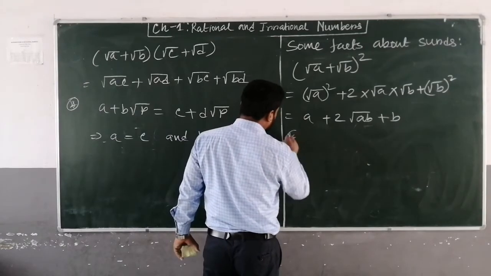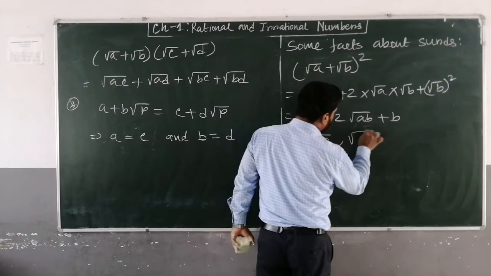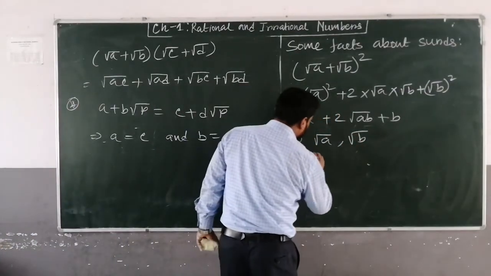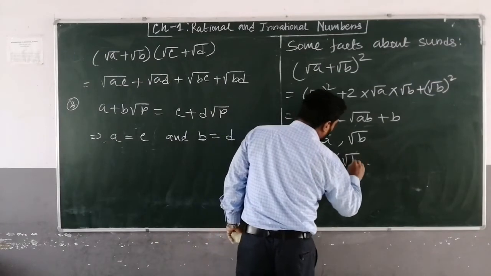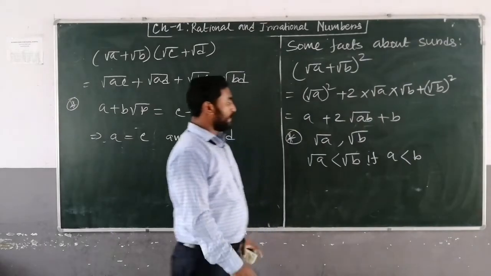And more facts. Suppose under root a and under root b, these two are surds. Then under root a is less than under root b if a is less than b. Understood?